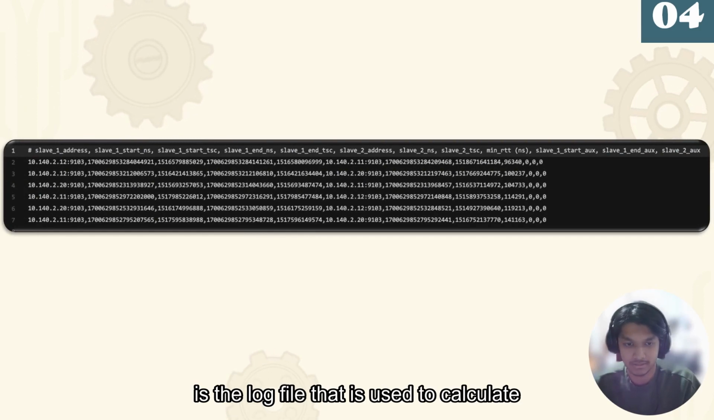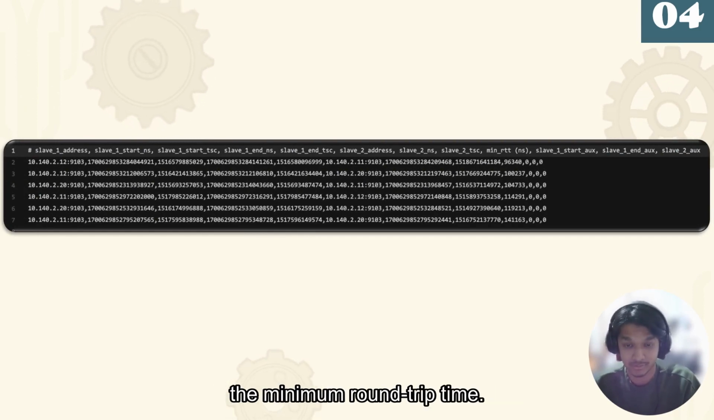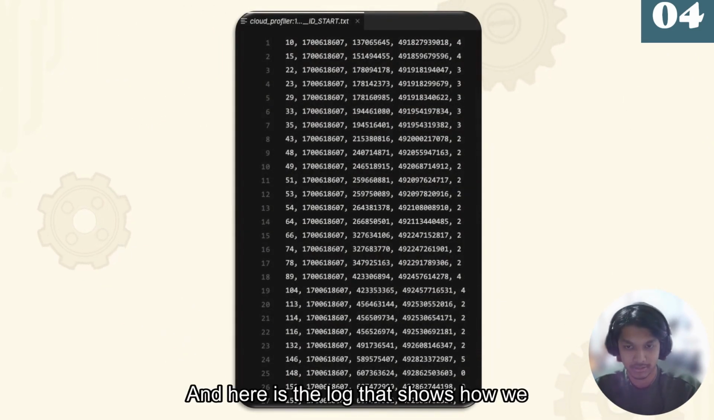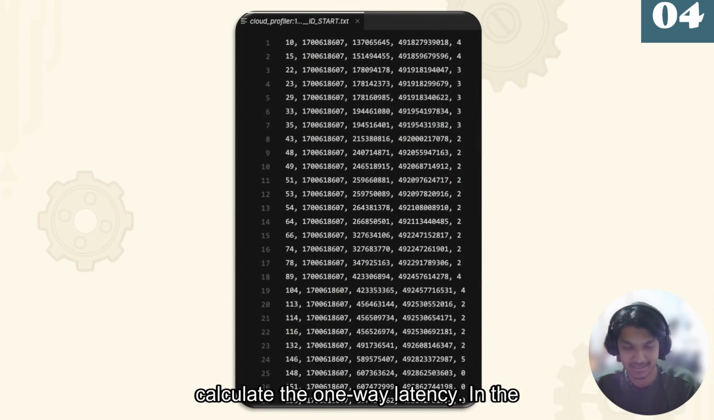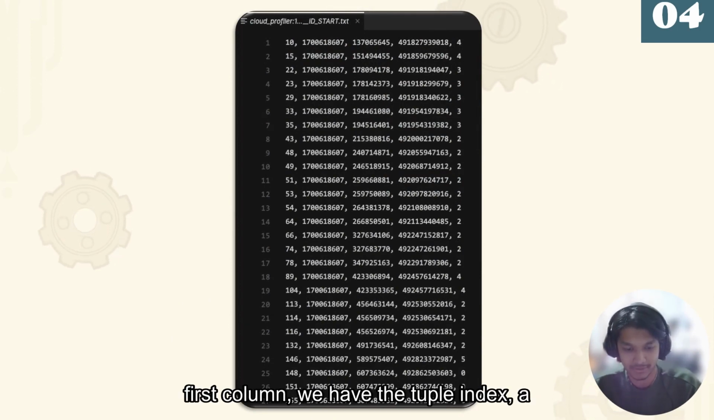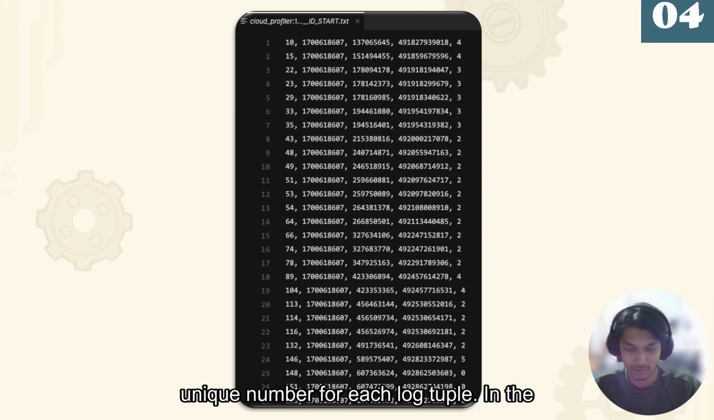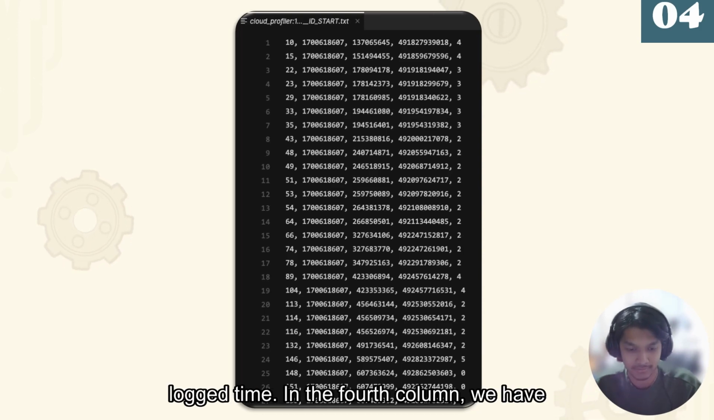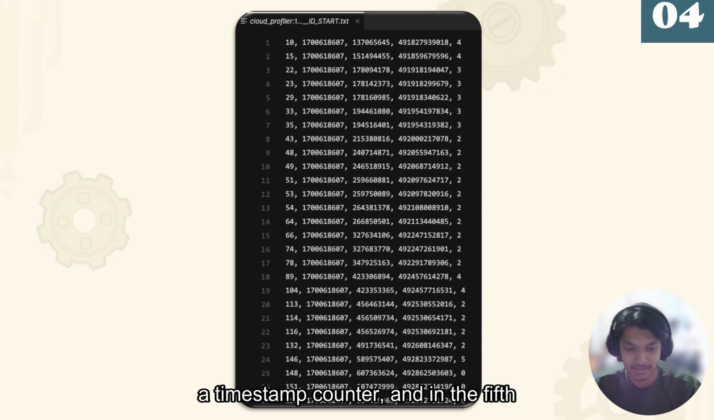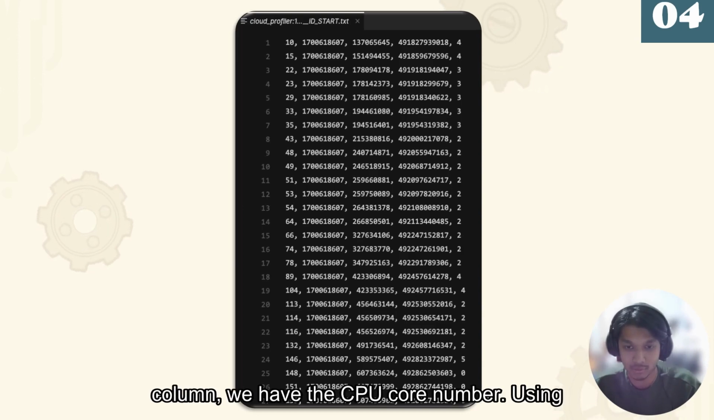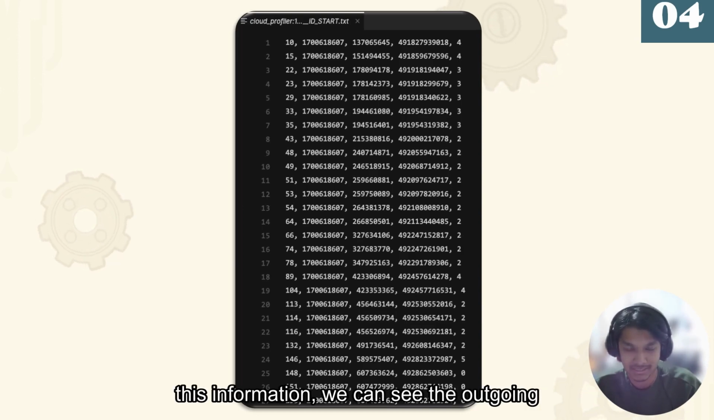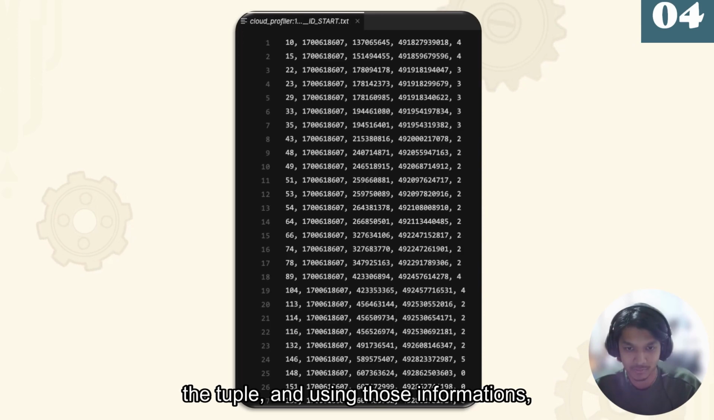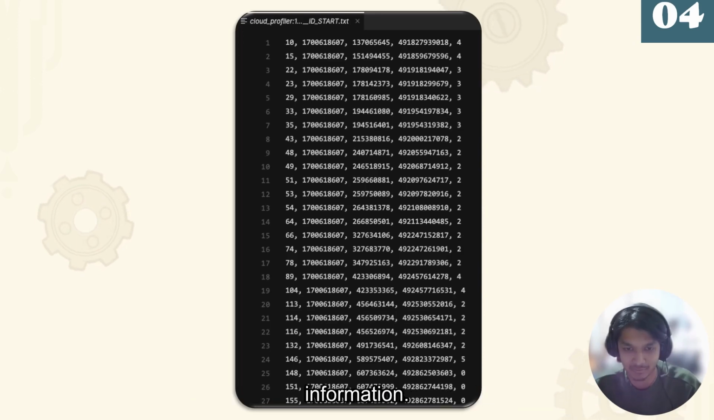This is the log file that is used to calculate the minimum round trip time. And here is the log that shows how we calculate the one-way latency. In the first column, we have the tuple index, a unique number for each logged tuple. In the second and third columns, we have the logged time. In the fourth column, we have a timestamp counter, and in the fifth column, we have the CPU core number. Using this information, we can see the outgoing time of the tuple and the incoming time of the tuple, and using that information, we can calculate the one-way latency.